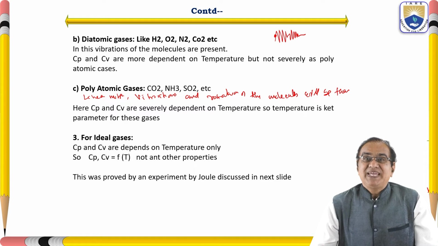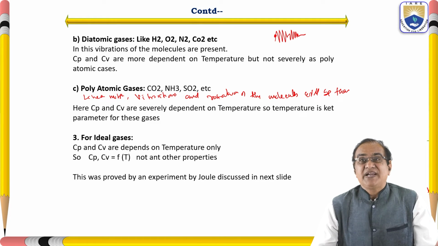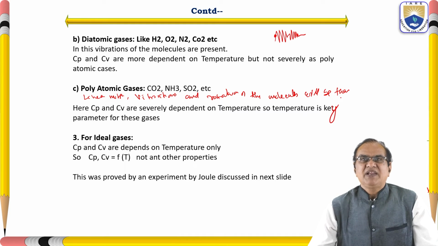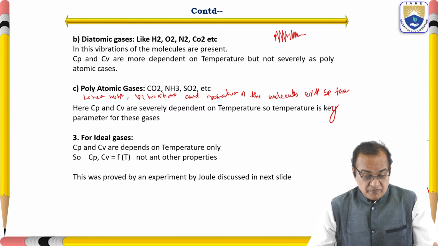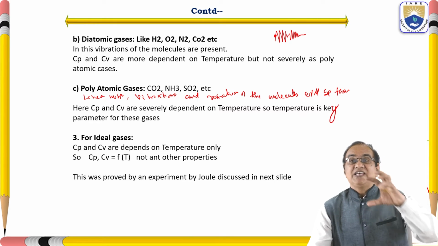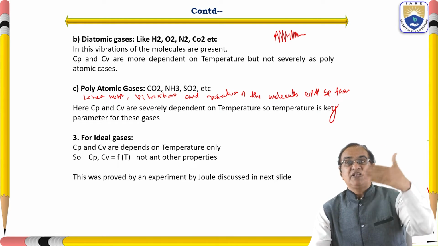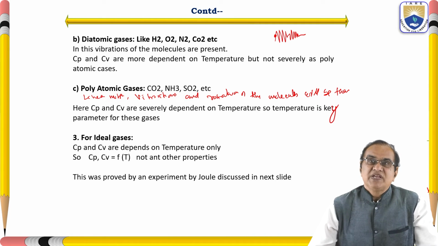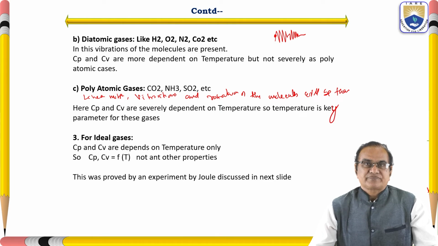So here Cp and Cv are severely dependent on temperature. Temperature is the key parameter for these gases. If we are studying the thermodynamics of polyatomic gases, temperature is very important. As you increase or decrease the temperature, the values of Cp and Cv will also increase or decrease accordingly.